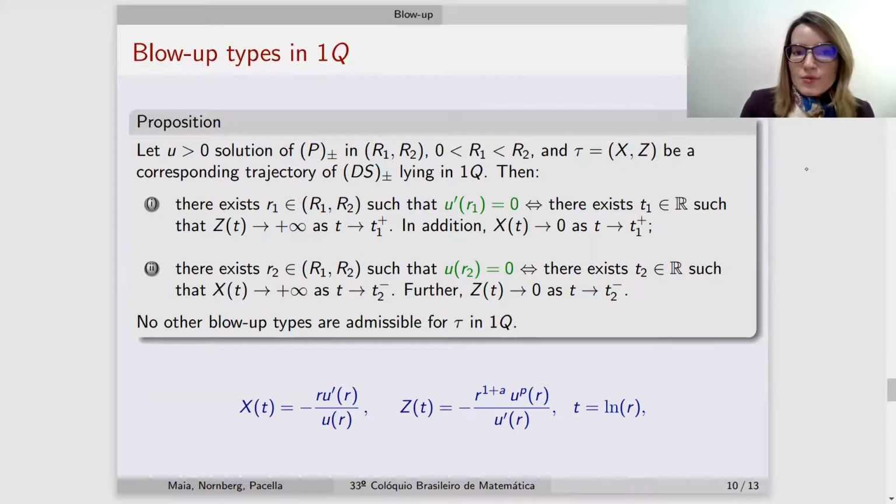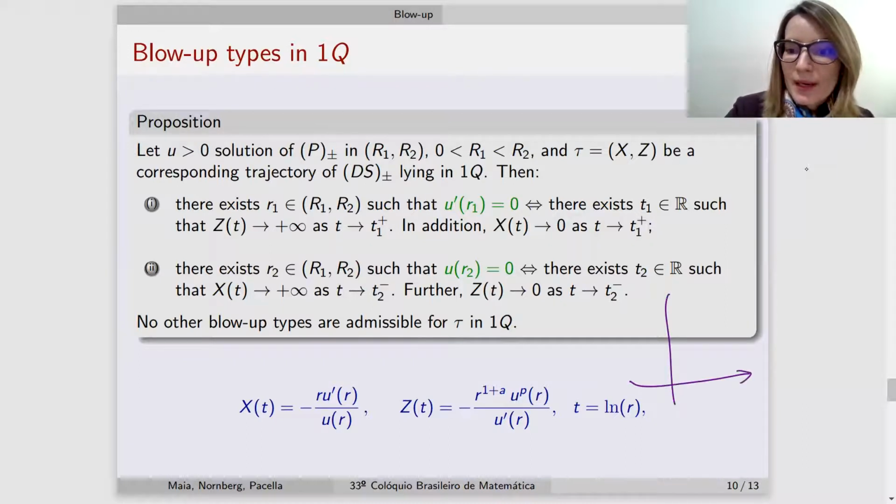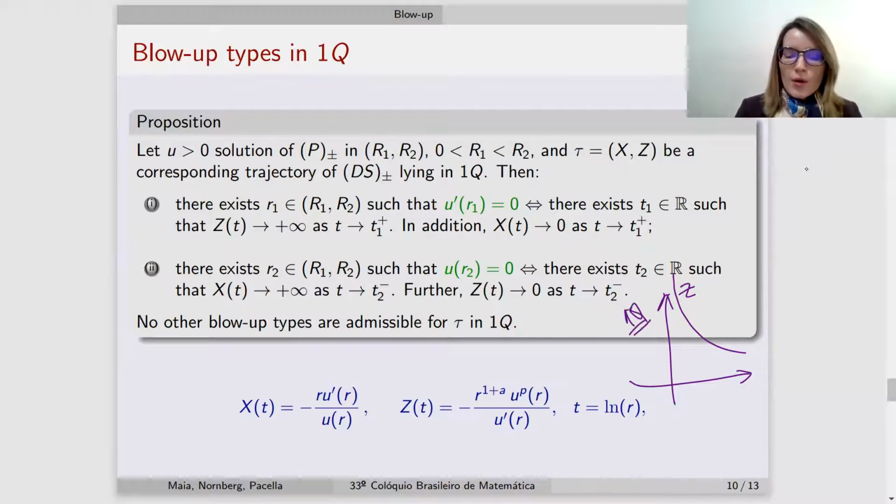We can also classify all the blow-ups which occur in the first quadrant in the following way. By a blow-up in Z in the first quadrant, what happens with the corresponding solution of our second order ODE problem?